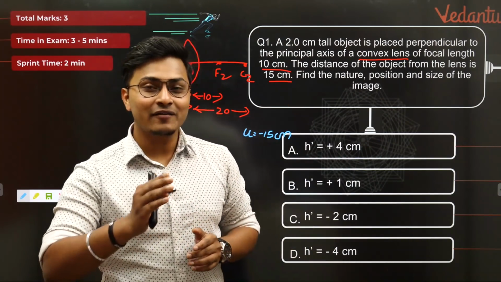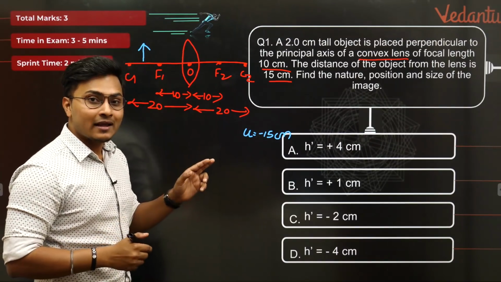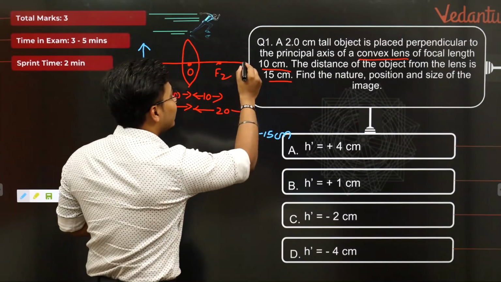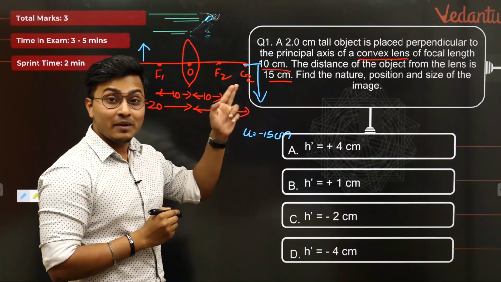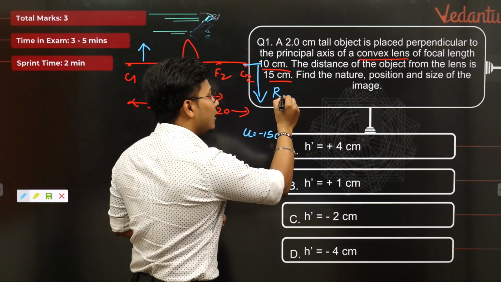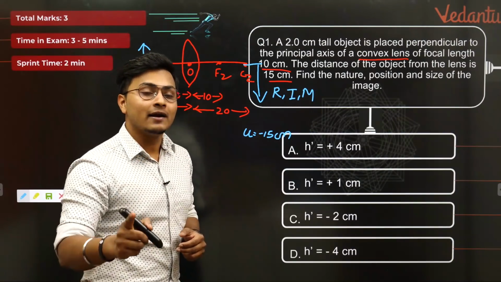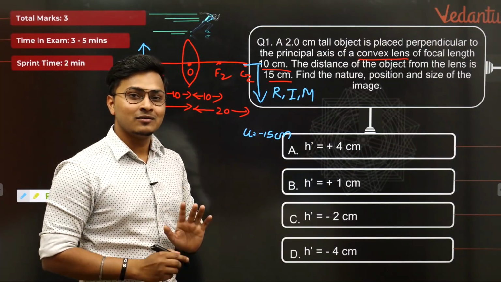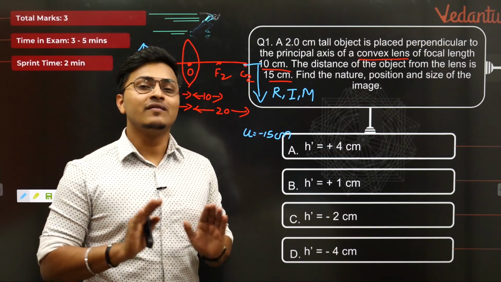And I know that many of you guys will be giving a very good answer right now. And what would be the answer? The image when the object is kept between F1 and C1 is always formed beyond center of curvature. Isn't it? And this image is definitely real. It is inverted and it is also magnified. It's a real image, an inverted image and a magnified image. That's all you had to know to do the verification.